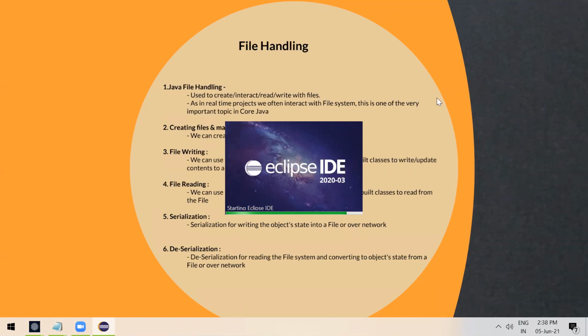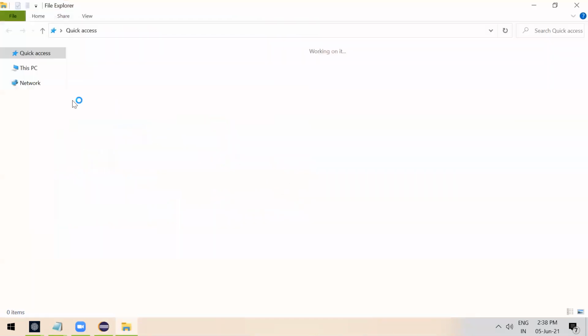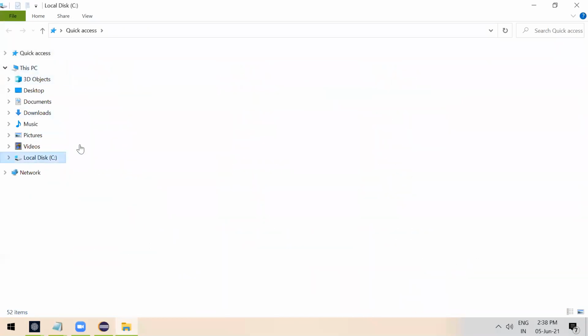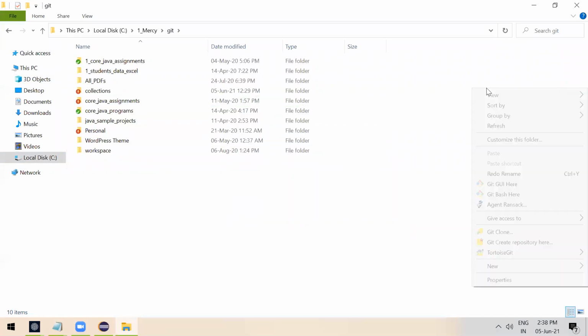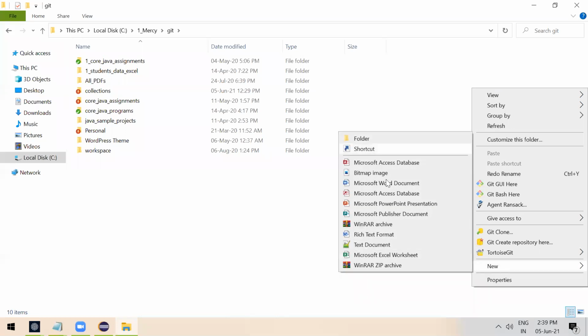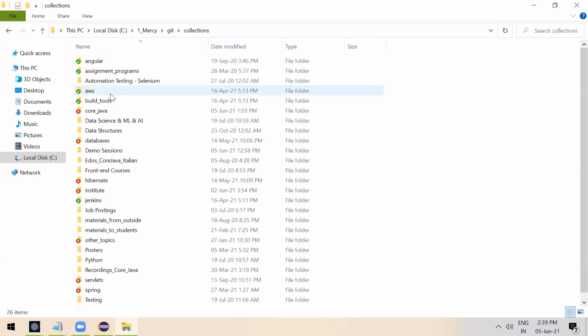First we will see how we can create a file. Say, for example, you want to create one text file through a program. Manually, how do we usually create it? We go to the particular location we want, the C drive or wherever, right click, new, and create the corresponding file. We are going to see how we can create files using coding.